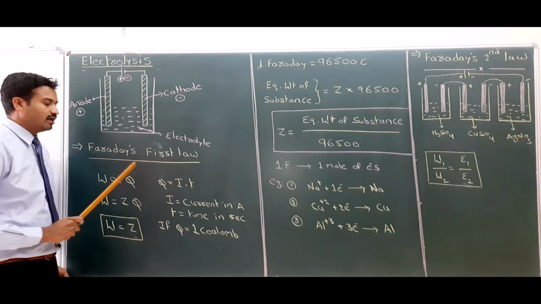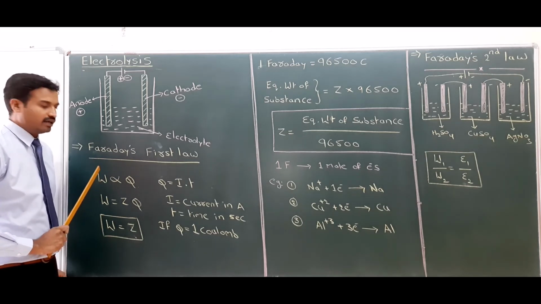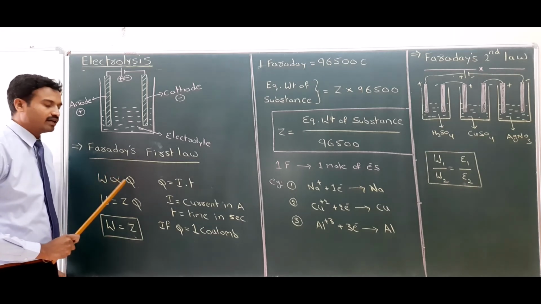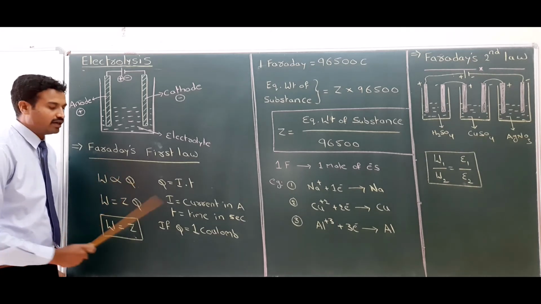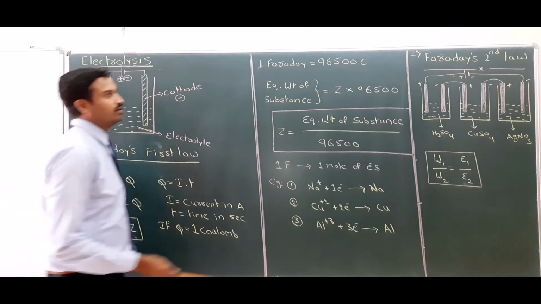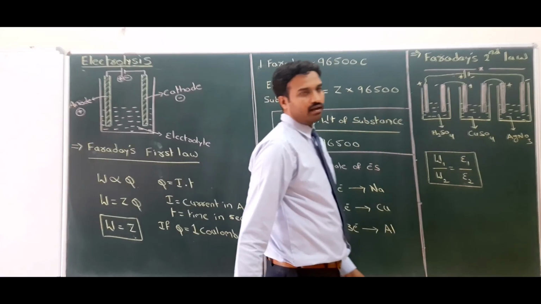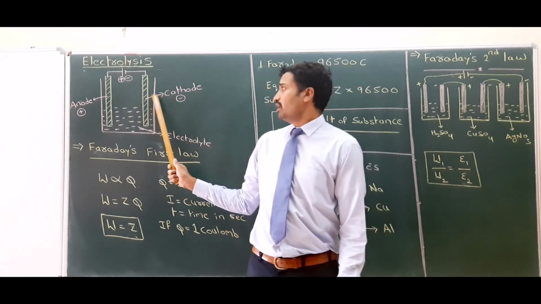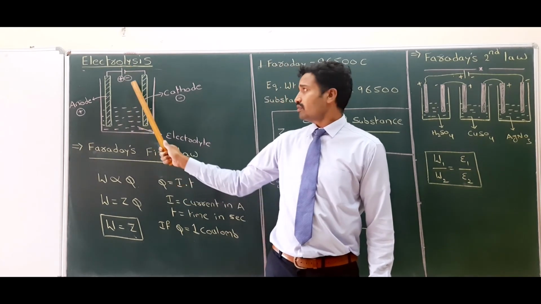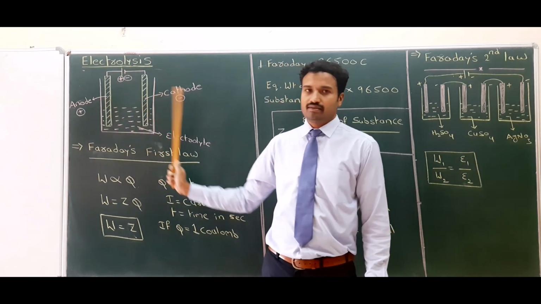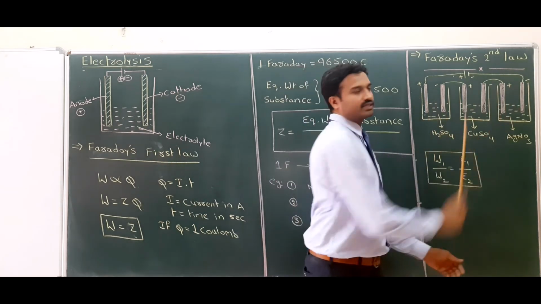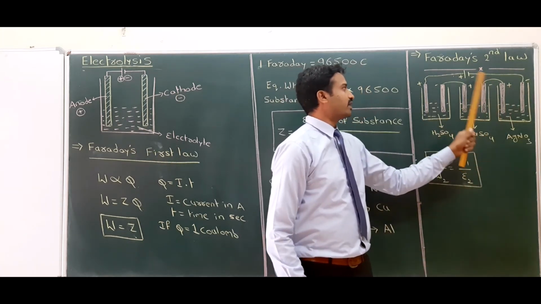Again the definition: the mass of the substance deposited or evolved is directly proportional to the quantity of current, in coulombs. Now coming to Faraday's second law. This is electrolysis, which contains one cell. Here is a series of cells, 3 cells connected in series.